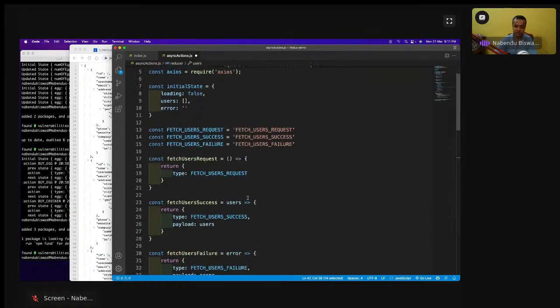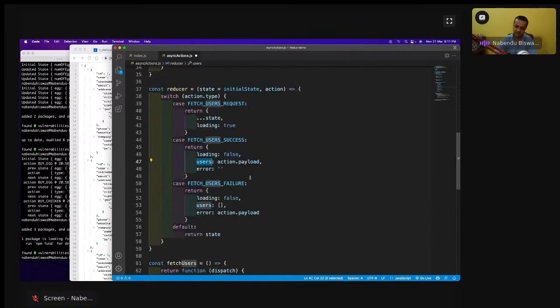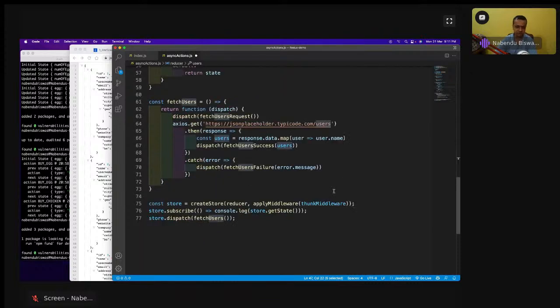What is action.payload? Whatever payload is coming, users will be set to that. And in the case of an error, this will run. Right now there is no error, so it will run exactly as expected. So we just need to do this.